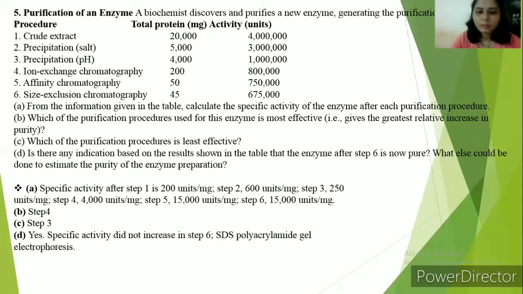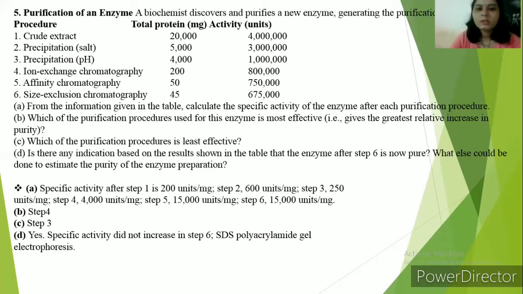The formula for specific activity is the ratio of total activity divided by total protein. That is, the specific activity of the crude extract is 4,000,000 divided by 20,000, so step one is 200 units per mg.